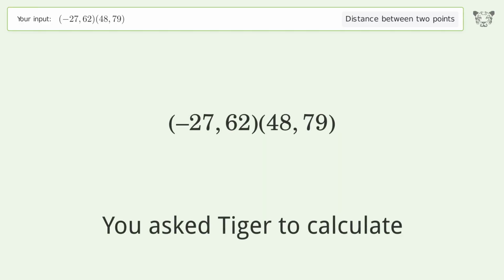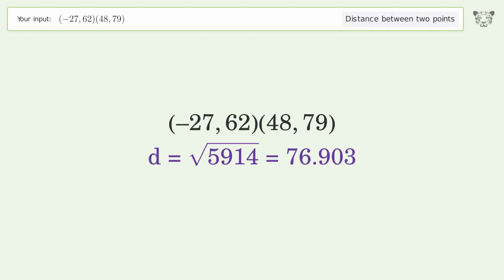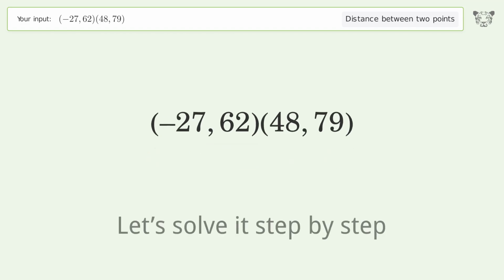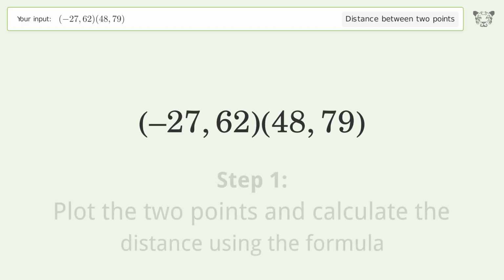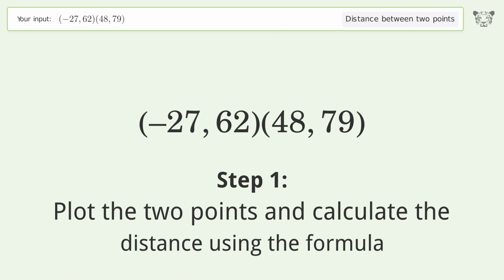You ask Tiger to calculate. This deals with the distance between 2 points. The distance between the 2 points is the square root of 5,914, or 76.903. Let's solve it step by step. Plot the 2 points and calculate the distance using the formula.